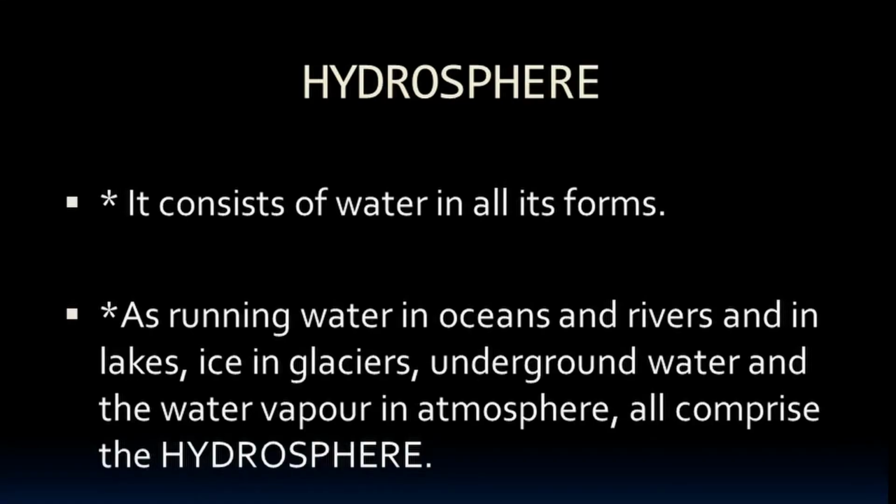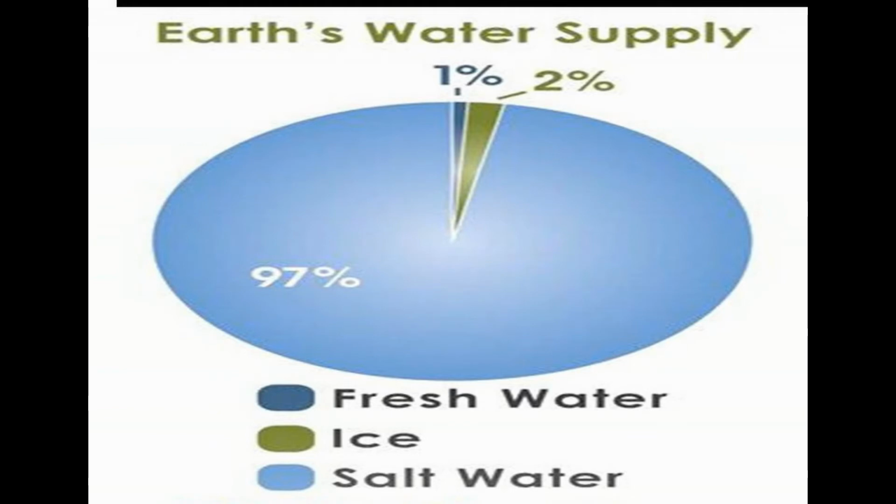Hydrosphere. The Earth is called the blue planet. More than 71% of the Earth is covered with water and 29% is land. Hydrosphere consists of water in all its forms: as running water in oceans, rivers and lakes, ice in glaciers, underground water, and the water vapor in the atmosphere all comprise the hydrosphere.